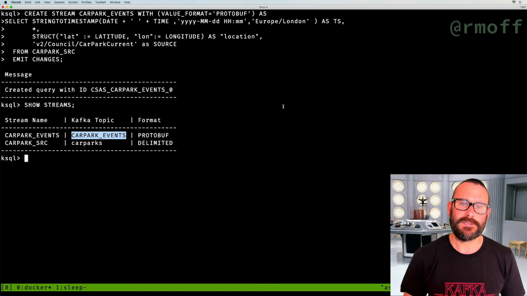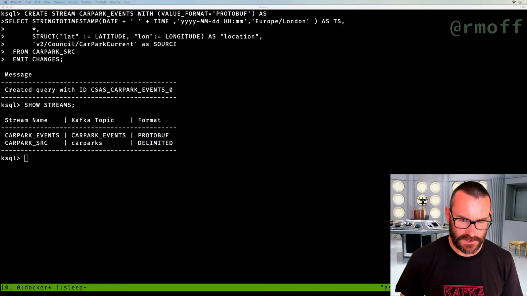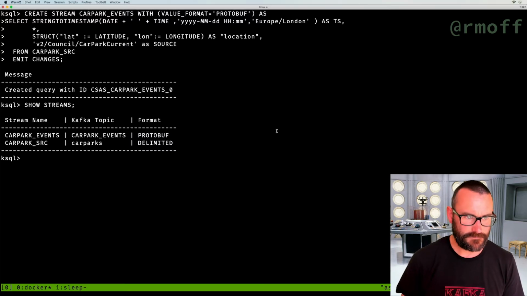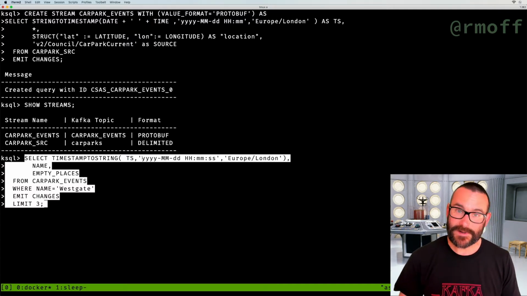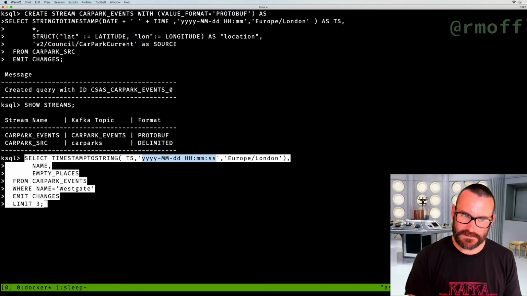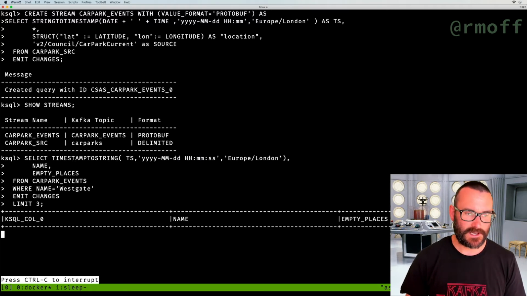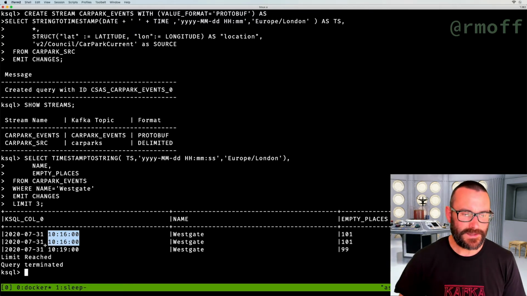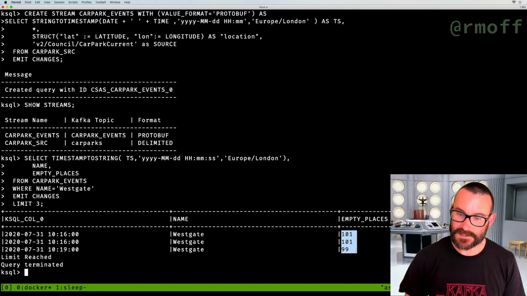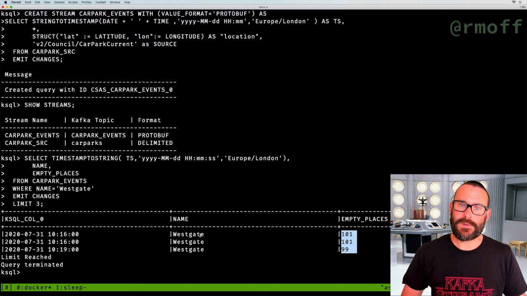So we're going to do a little bit more than that. What we're going to do is take that data. Let me just show you what it looks like, just to show that it's definitely working. We're going to select the timestamp, and now we're going to take the timestamp that we created and format it back to our own human-readable timestamp format, because it stores timestamps as bigints, epochs, and then the name of the car park and empty places from here where the car park matches a certain name. This is okay, we've got 3 different readings for the Westgate car park. We got 2 at this particular point, which is at the beginning there when I kept on running that curl command, and then we've had another reading here. Here's the number of empty places, so we can see 2 more people arrived at the car park, so the number of empty places has gone down, but we've got that data as part of a stream.